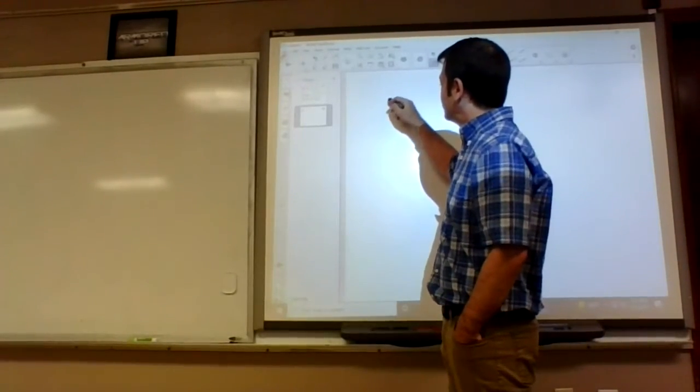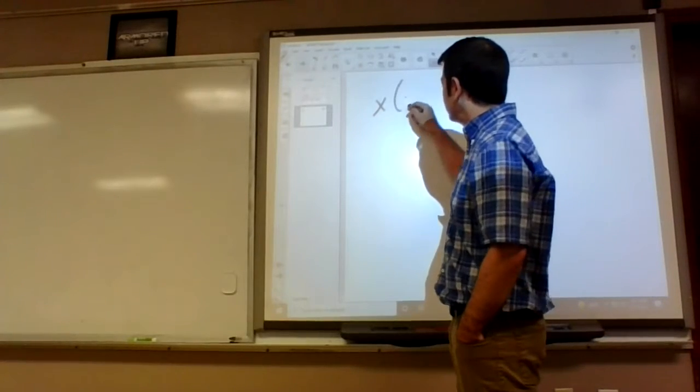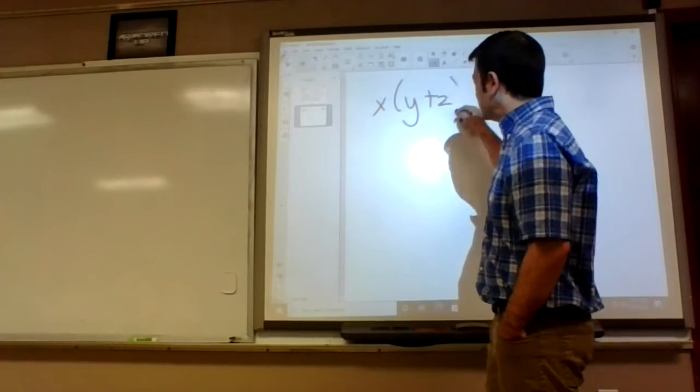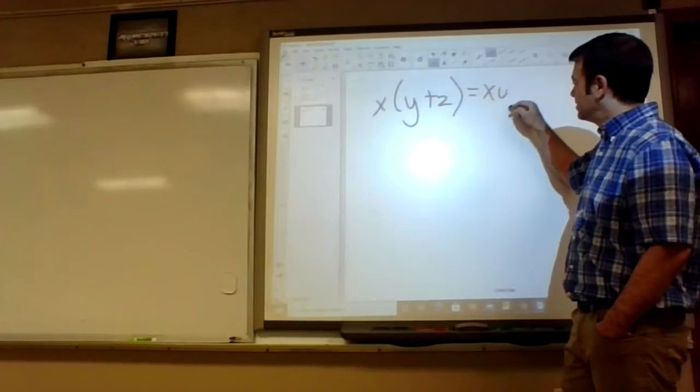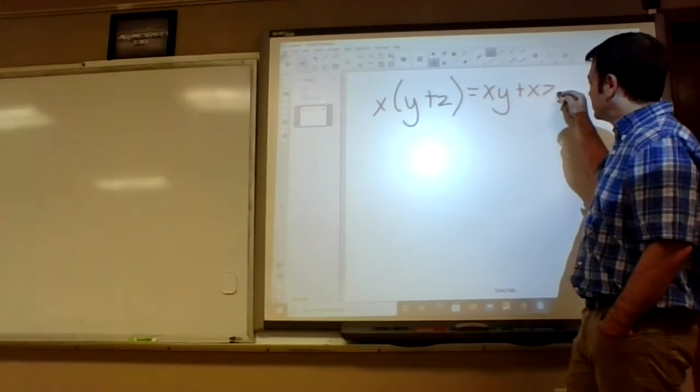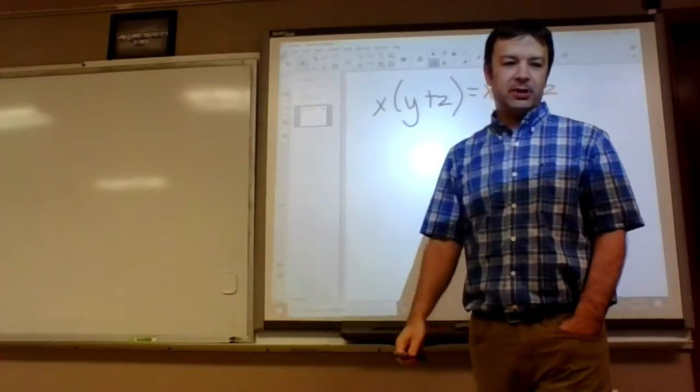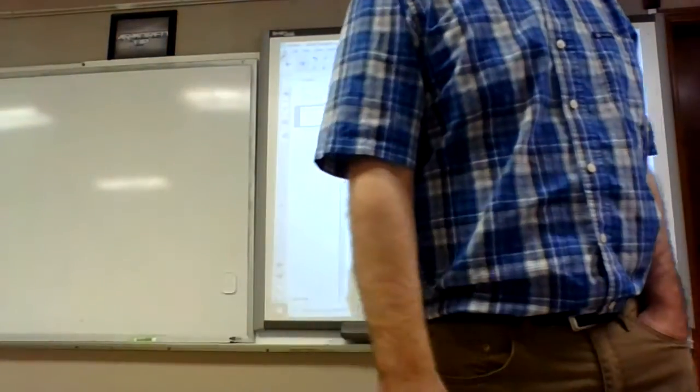Here, I'll change the letters so we have to think about it a little bit. What would this equal? X plus X plus X. So yeah, distributive property. That's a 3? How come it's a 2?